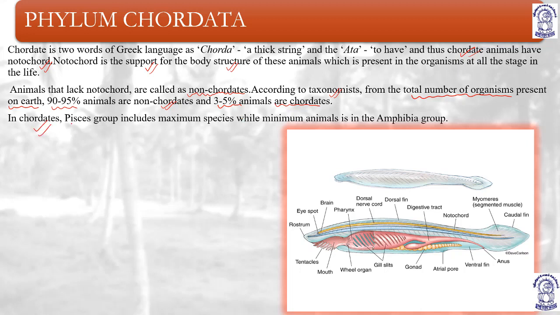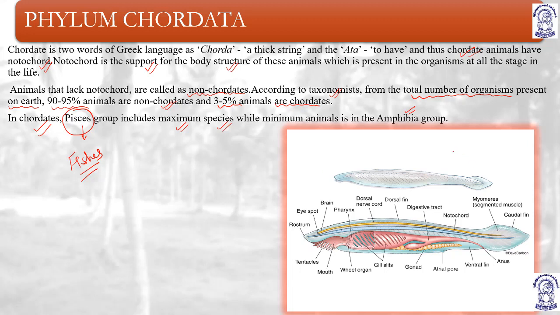In chordates, especially when we talk about the fishes, scientifically known as Pisces group, it includes maximum species. So Pisces means fishes, it includes maximum species, while there are minimum animals in the amphibian group. When we talk about the numbers, minimum are present in amphibians, and maximum are present in Pisces, that is fish.